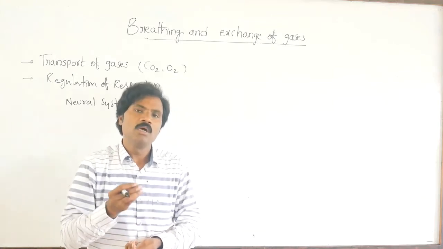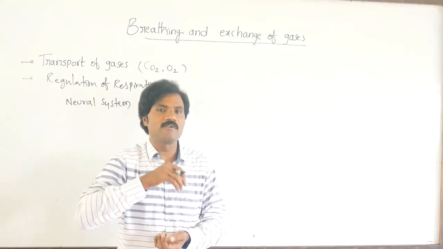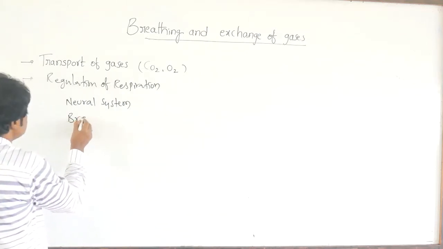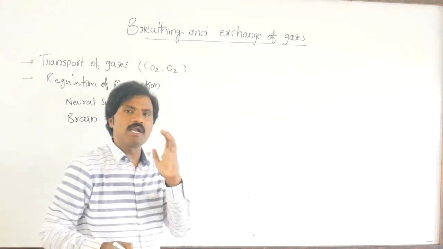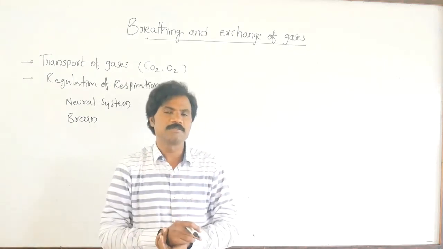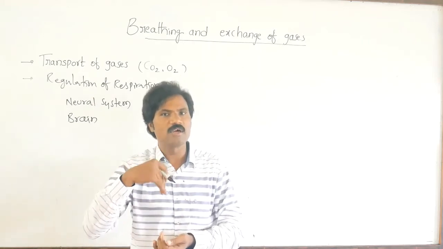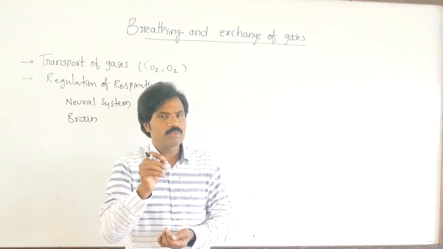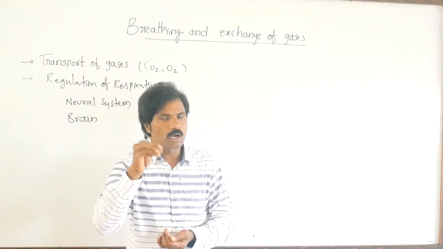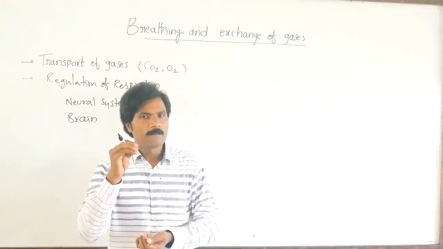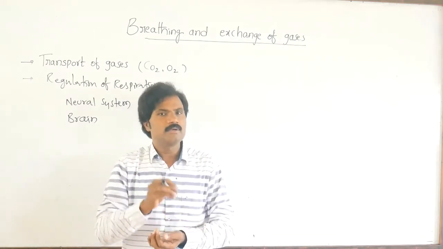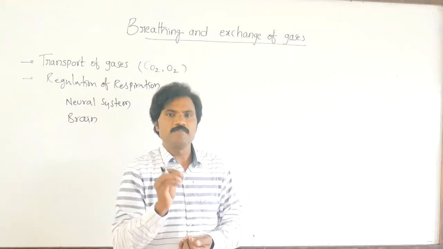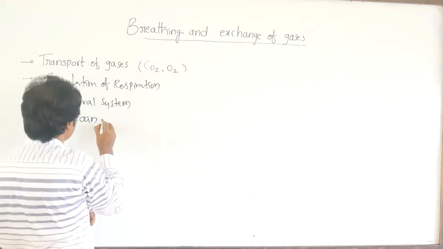In the neural system, which part regulates the rate of respiration? The brain. In the neural system, the brain regulates the rate of respiration. In this brain, which specific part controls the rate of respiration? The primary regulator of the rhythm and moderation of the rate of respiration is none other than the medulla oblongata.